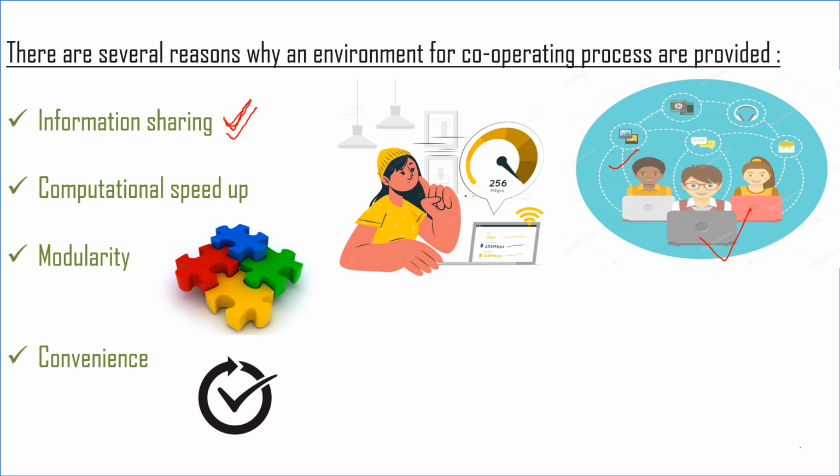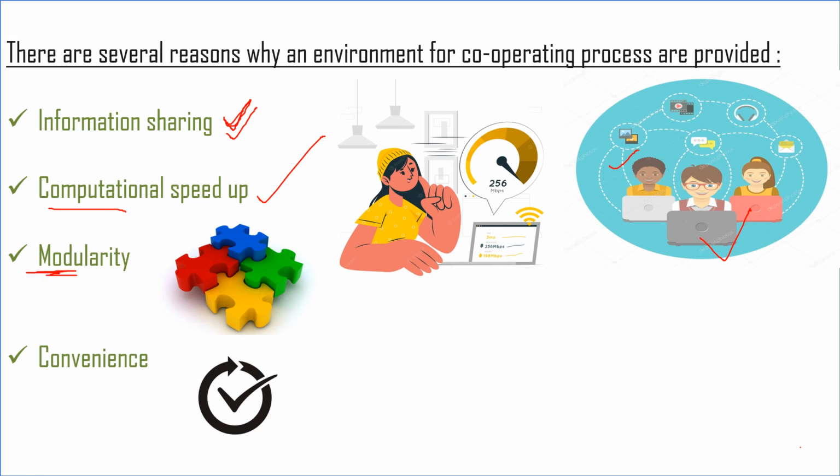Okay, the second advantage that a cooperating process allows is computational speed up. As you can see, when the processes are cooperating, when they work simultaneously and concurrently, then the speed of computation is increased because there are several processes working concurrently, simultaneously. बहुत सारी process execute हो रही हैं. Okay, so speed up तो हो गई obviously.